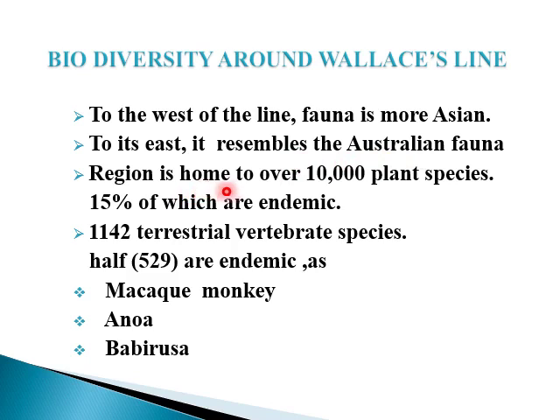The region is home to about 10,000 different plant species, about 15% of which are endemic. 1142 different vertebrate species are present in terrestrial regions, of which about half, 529, are endemic to these areas, including monkeys, anoa, babirusa.